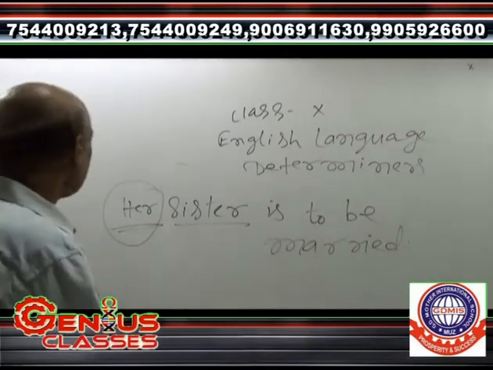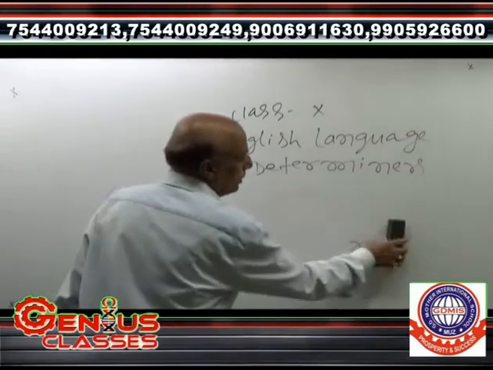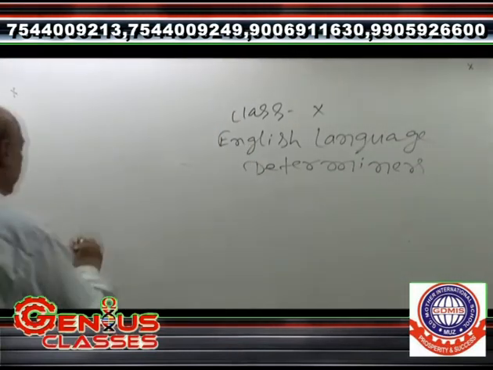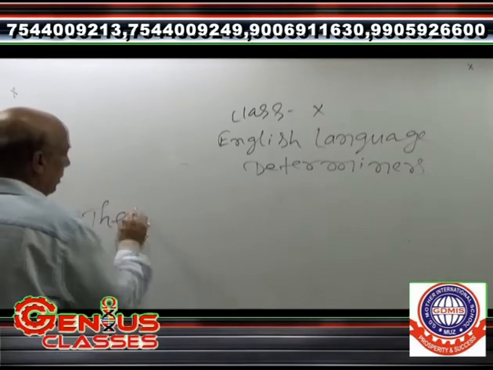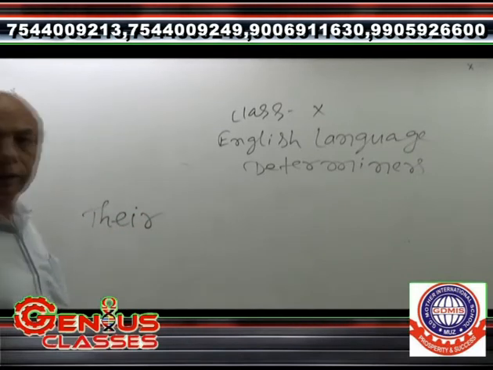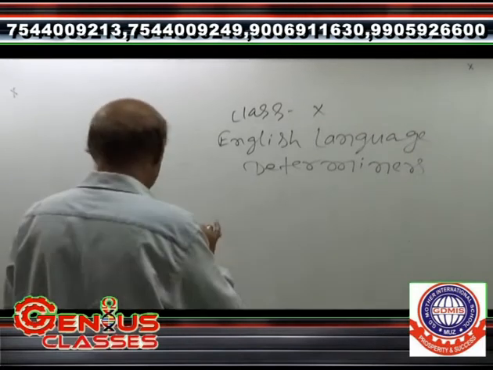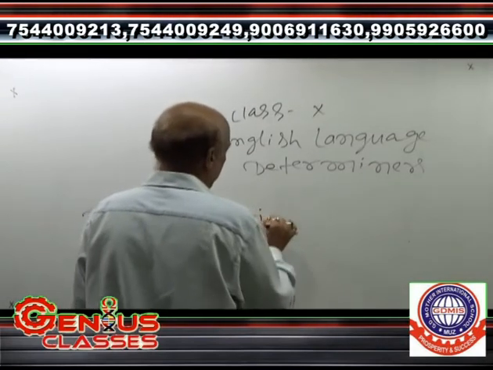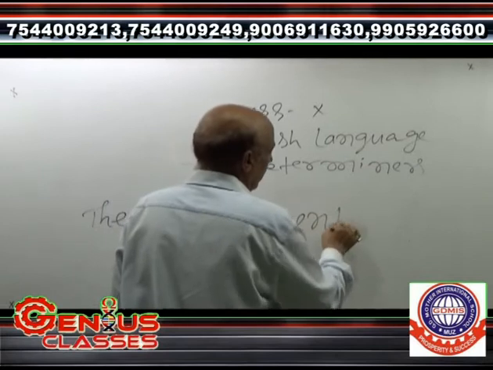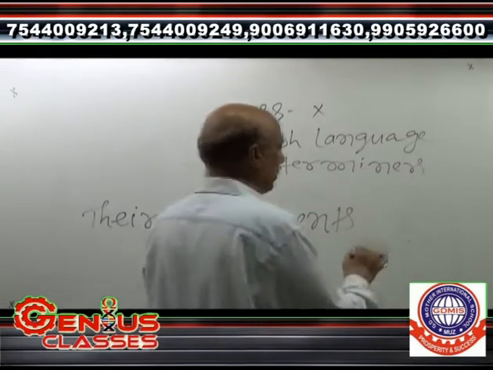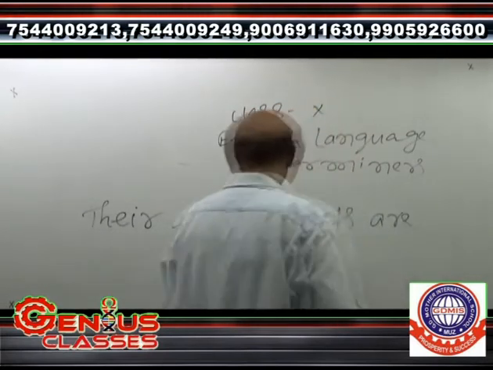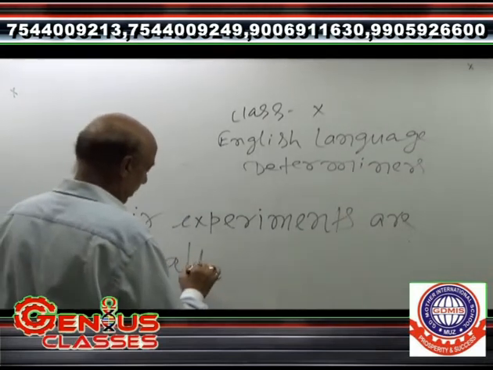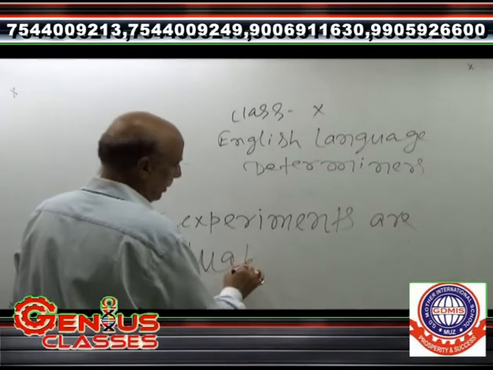Next, T-H-E-I-R. Next, their, T-H-E-I-R. Their experiments are valuable, V-A-L-U-A-B-L-E.